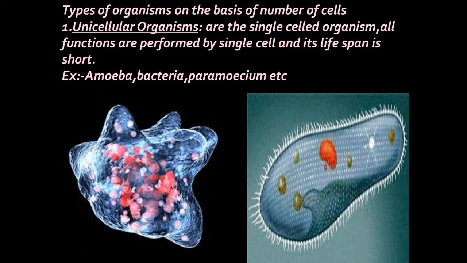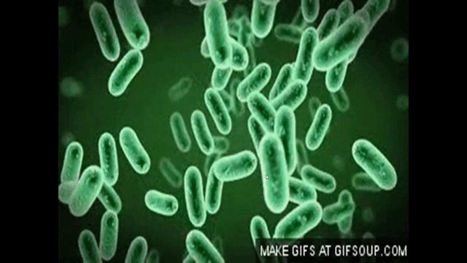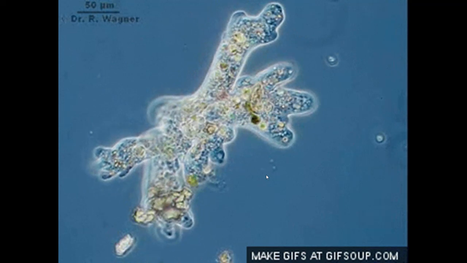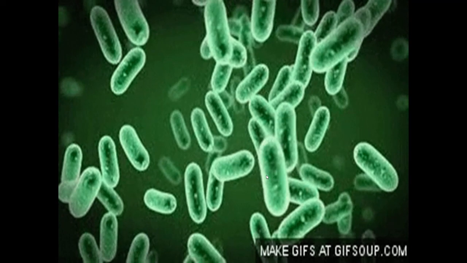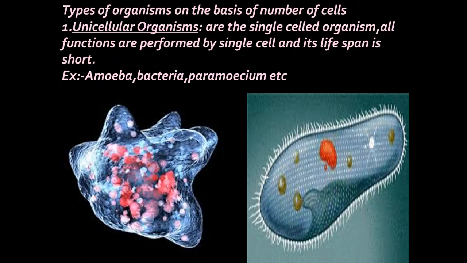Based on the number of cells, we can classify organisms as unicellular and multicellular. Now you have seen in the last three images amoeba, bacteria and paramecium. All these three have just a single cell. So these organisms are called unicellular. Uni means single cellular organisms. So what are unicellular organisms?